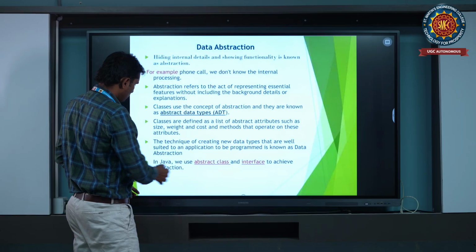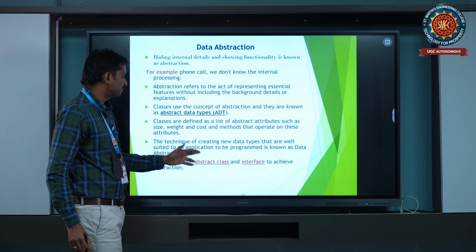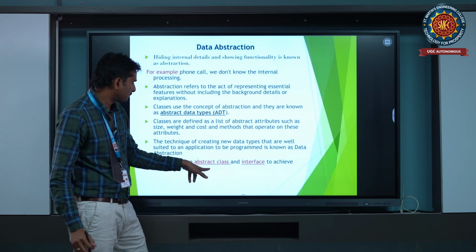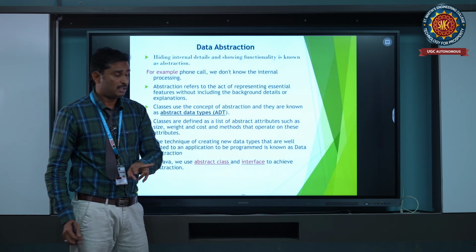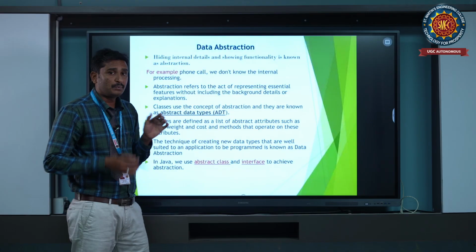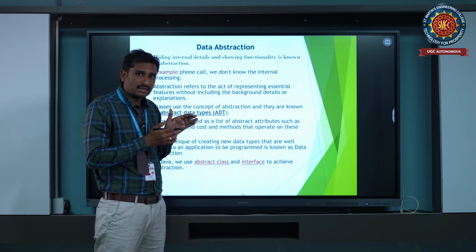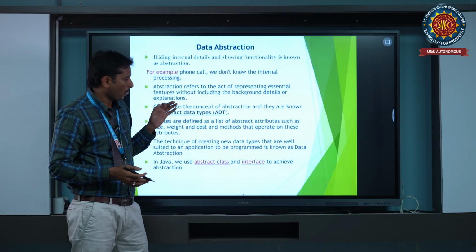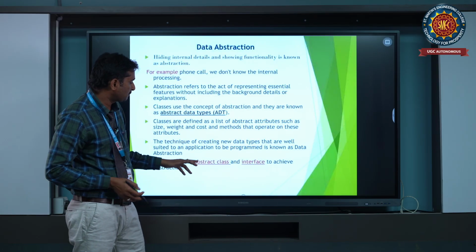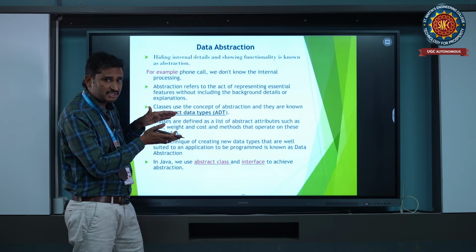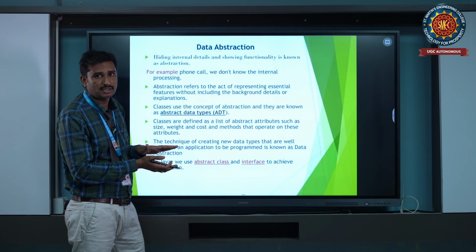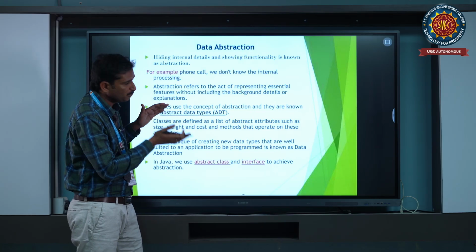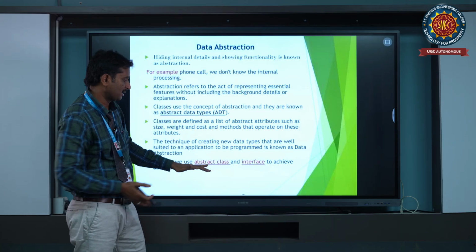In Java we use the abstract class and interface to achieve abstraction. The abstract class and interface are similar, but in an abstract class, some methods are only initialized but not implemented, and some methods are implemented also. These are in the abstract class only.